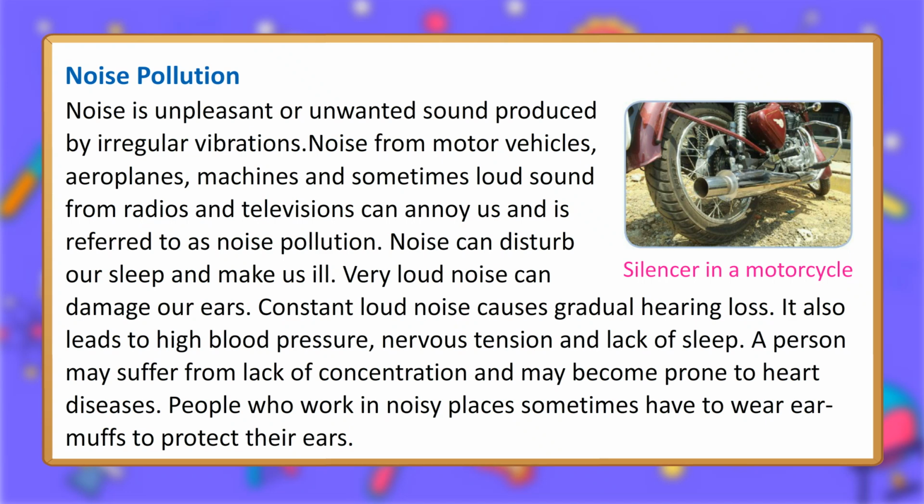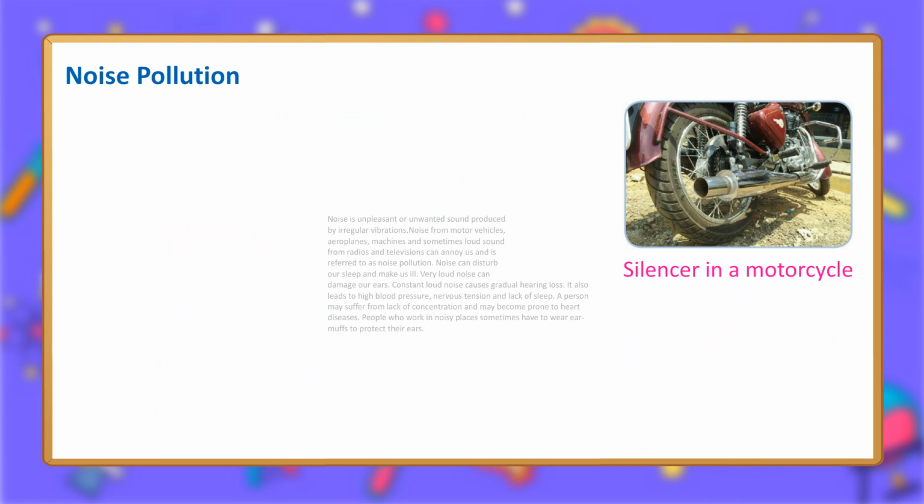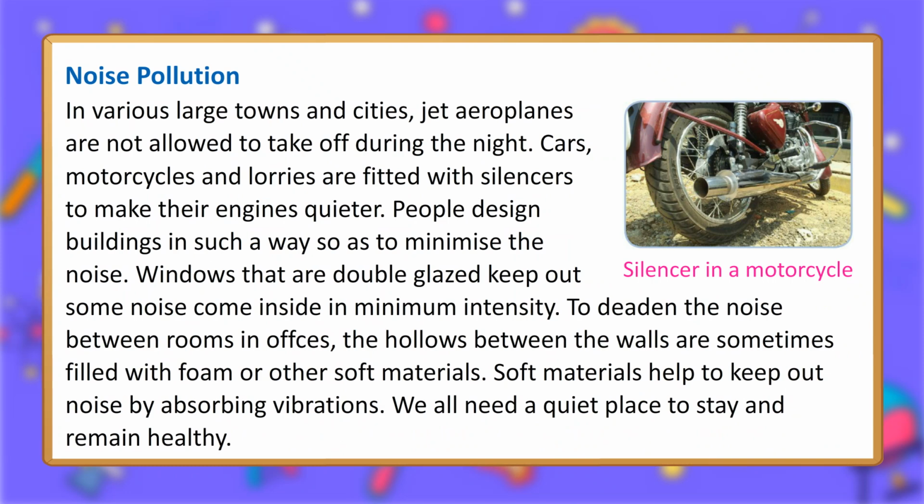People who work in noisy places sometimes have to wear earmuffs to protect their ears. In various large towns and cities, jet aeroplanes are not allowed to take off during the night. Cars, motorcycles and lorries are fitted with silencers to make their engines quieter. People design buildings in such a way so as to minimize the noise.